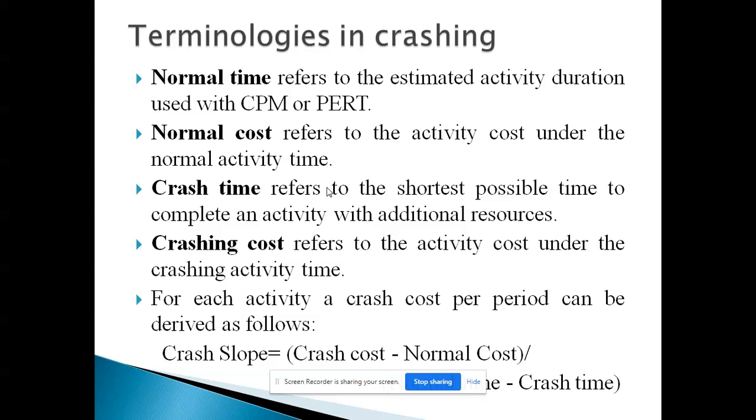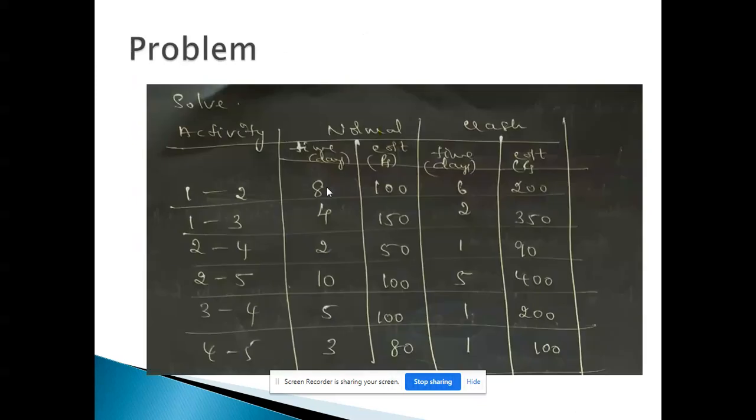Now, crash slope. That means we need to find out what is the increase in the cost if you crash an activity. So, for each activity, you can find out the crash slope. That is nothing but crash cost minus normal cost divided by normal time minus crash time. By this you can find out the increase in the cost by decreasing 1 day in each activity.